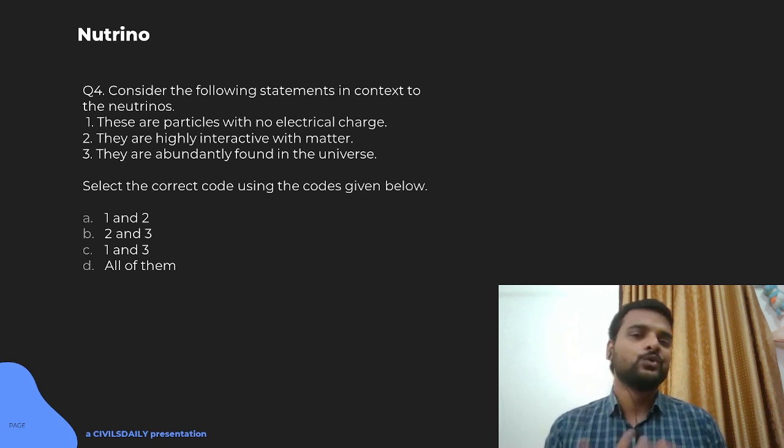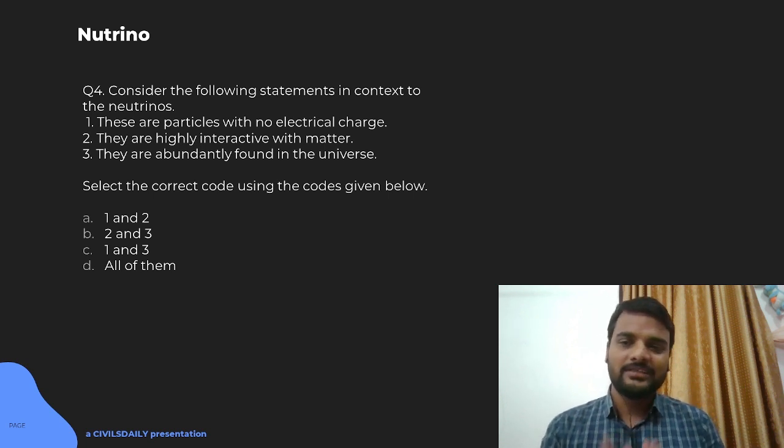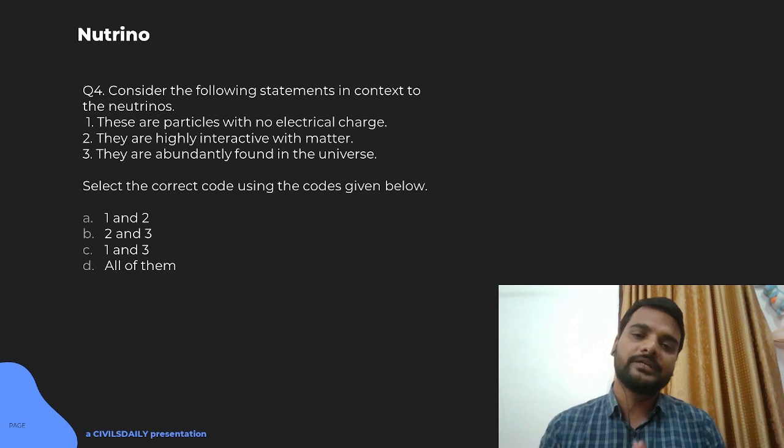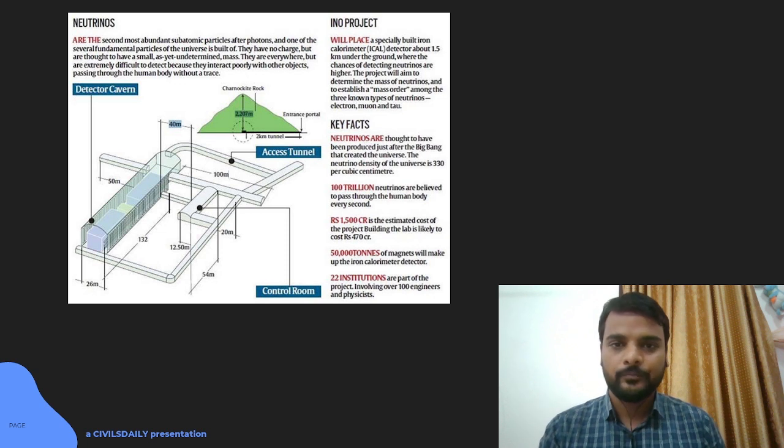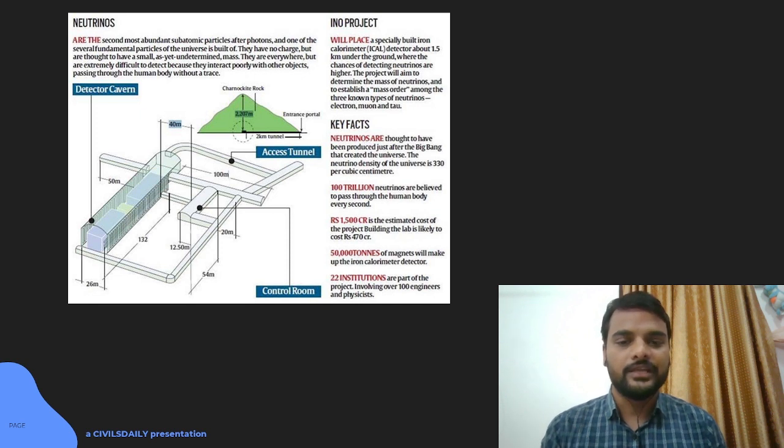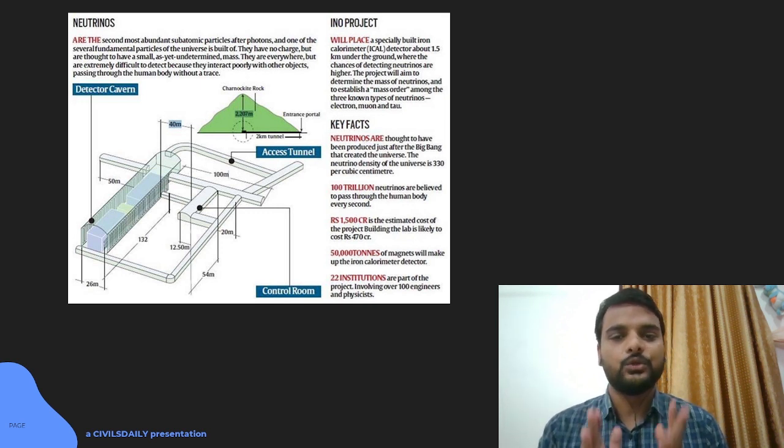Maybe we will understand who created the universe and how the Big Bang happened, whether it was God or somewhere else. In that manner we will be able to understand the origin of the universe itself. They are very abundant in the universe, but they do not interact with other matter. So, here 1 and 3 will be true, and there is one proposed neutrino observatory in India itself, in Theni in Tamil Nadu, where you are trying to have a very deep underground rock which will filter out other kinds of charged particles and interference. So, you are able to determine their mass and other properties in the cave by studying those neutrinos.